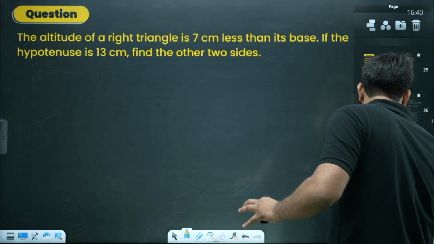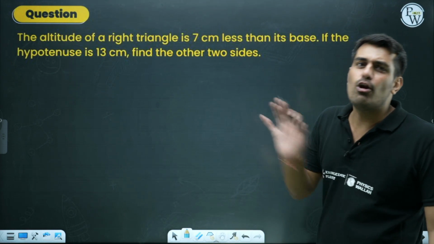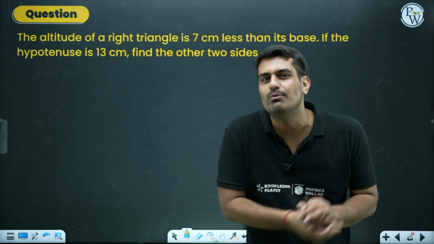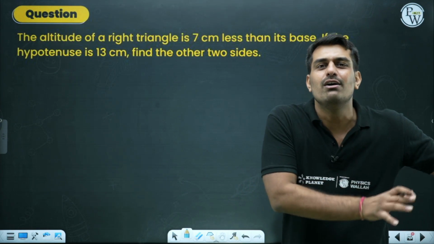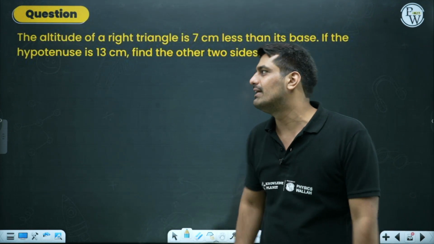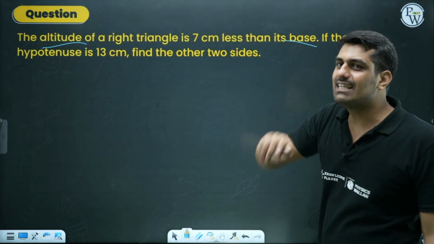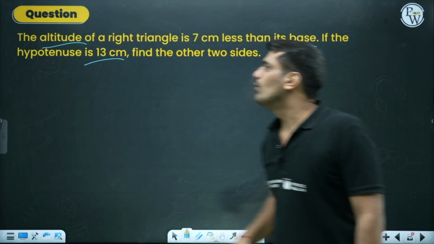another problem which I'll give you over here. This problem I'll not be solving. This is a homework for you, because not everything has to be done in the classroom. Something has to be taken in your study room where you have to solve it. Altitude and the base relation is given. Hypotenuse value is given. What we need to do?